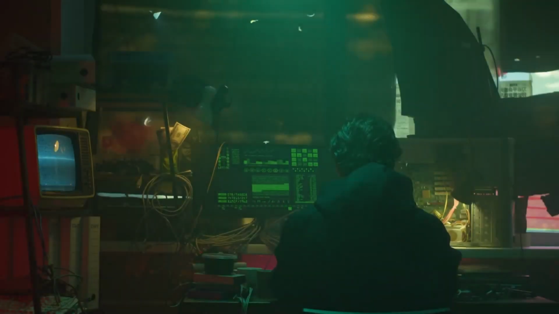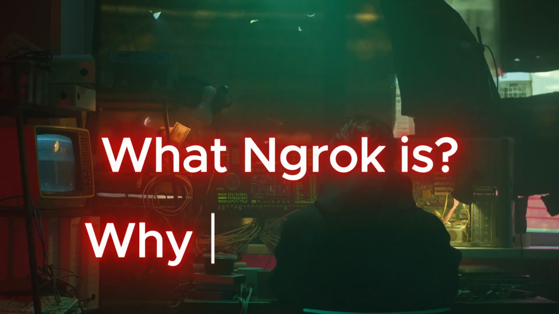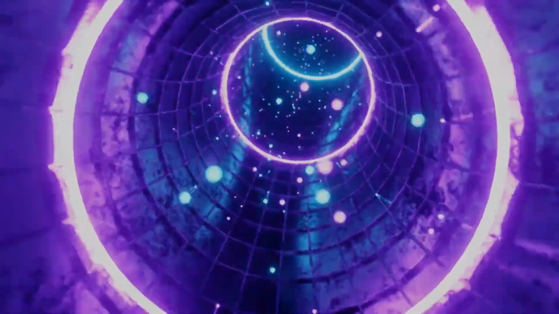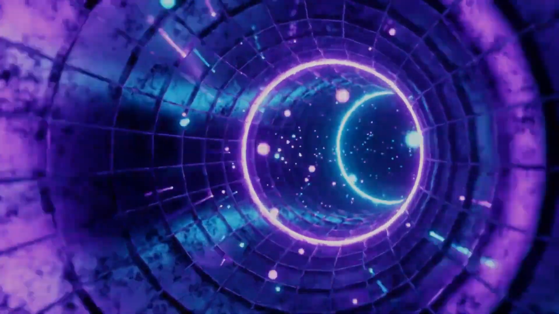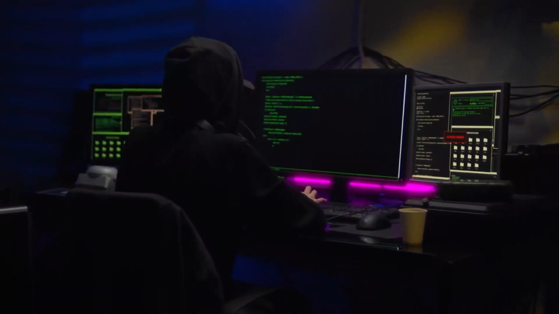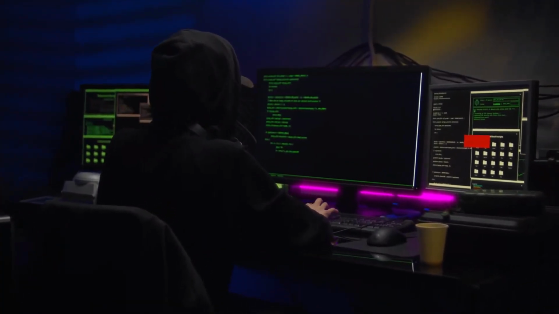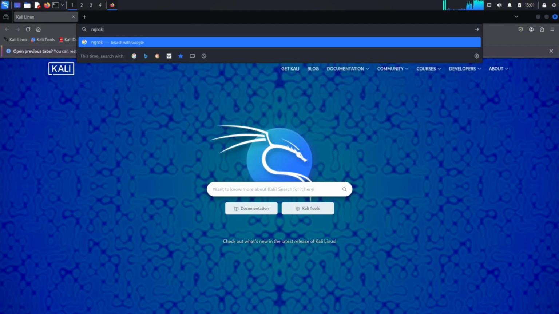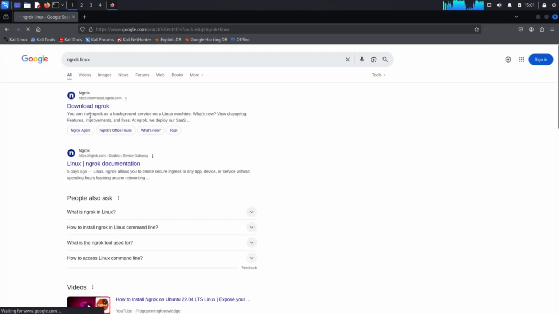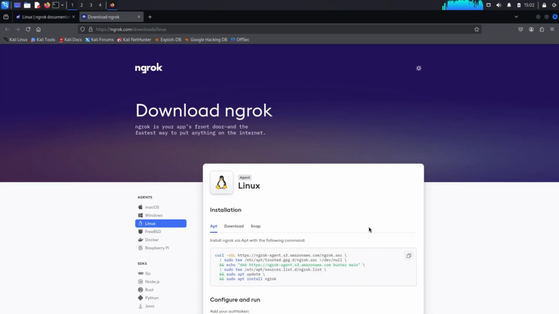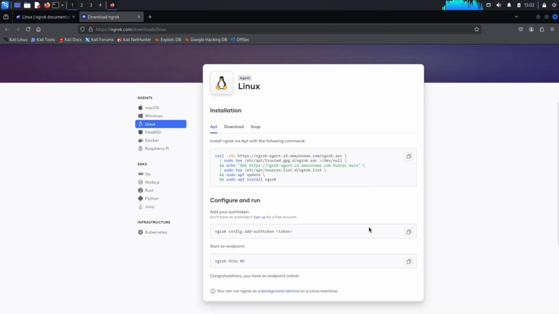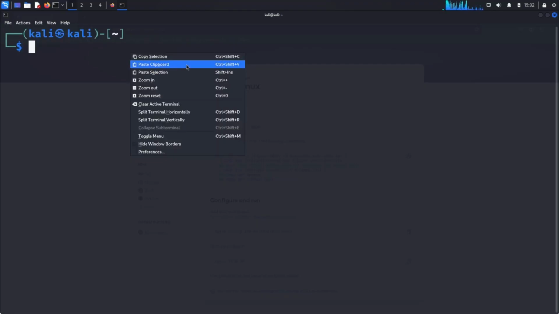Before we move forward, let's understand what Ngrok is and why we need it. Ngrok is a powerful tunneling tool that creates secure tunnels to your localhost, making it accessible from the internet. For our demonstration, we'll use it to create a connection back to our system. Let's install Ngrok. Open your browser and search for Ngrok Linux. Click the first result that says Download Ngrok. On the download page, you should see Linux selected as your operating system on the left side. They provide a simple installation command, copy it exactly as shown and paste it into your terminal.